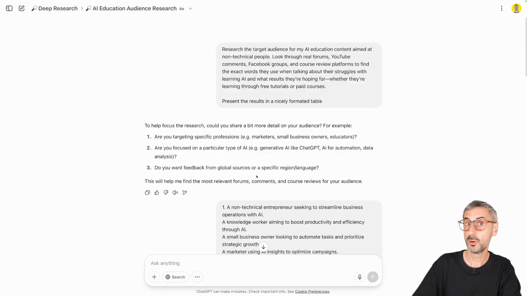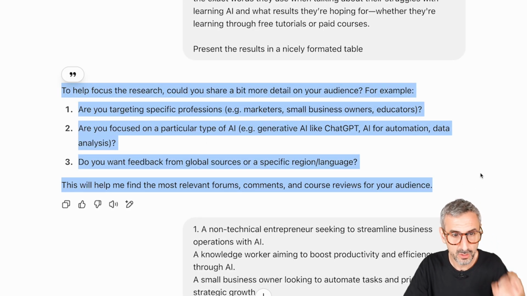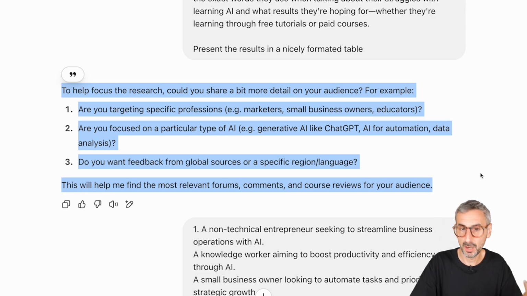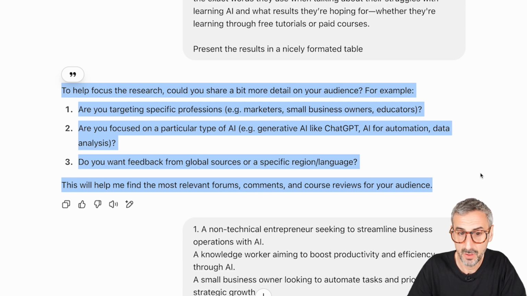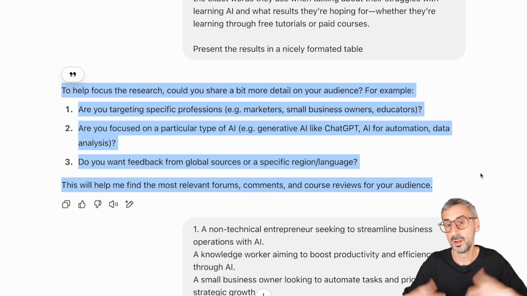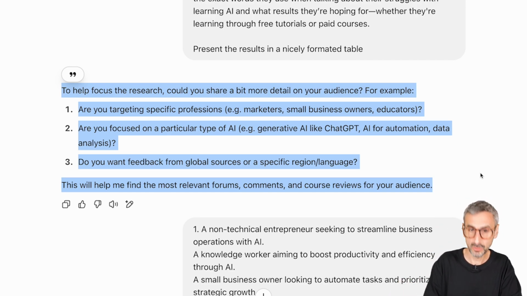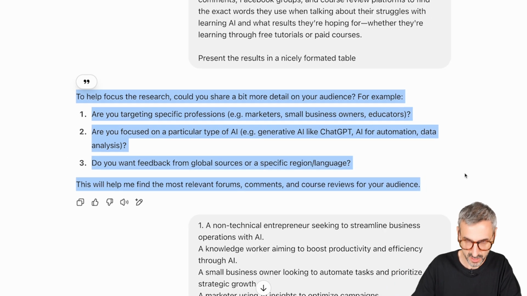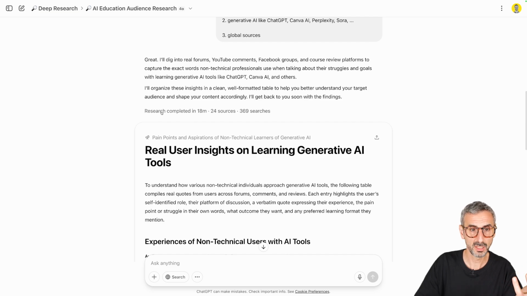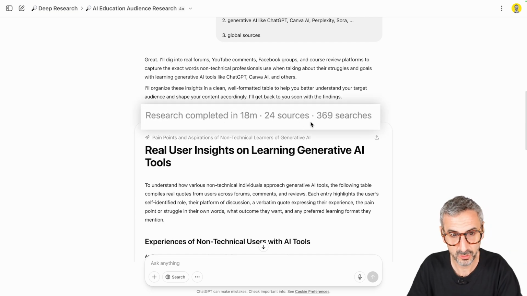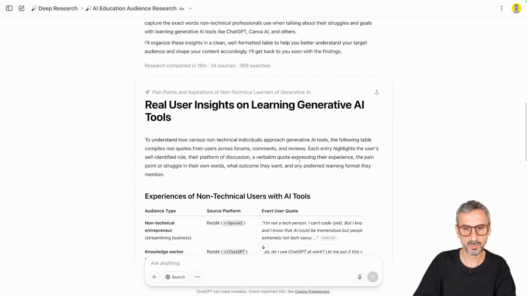So that was my prompt, and ChatGPT came back to me with some follow-up questions right here. Number one, are you targeting specific professions like marketers, small business owners, or educators? Number two, are you focused on a particular type of AI like generative AI like ChatGPT, or AI for automation or data analysis? And number three, do you want feedback from global sources or specific region languages? I provided ChatGPT the answers to these three questions, and then it came back to me after 18 minutes, 24 sources that were analyzed, and 369 web searches, okay, with this report right here.